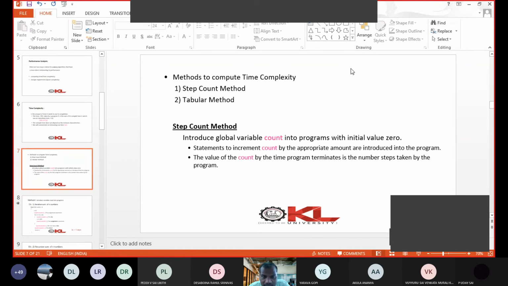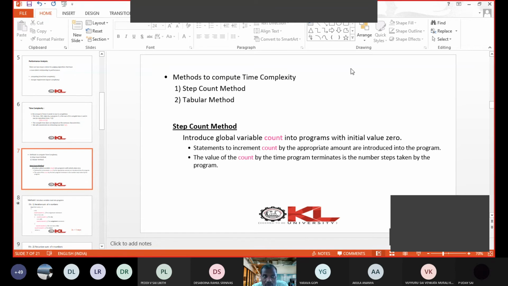Anyhow, to measure the time complexity, we have two methods. One is the step count method, another one is the tabular method. So first we see the step count method. In the step count method, we take a global variable count, and after every statement in the algorithm, the count is incremented. Initially count value is 0. After every statement of your algorithm, count value will be incremented by 1. Now you see, by the end, the count value gives you the number of statements in the algorithm.